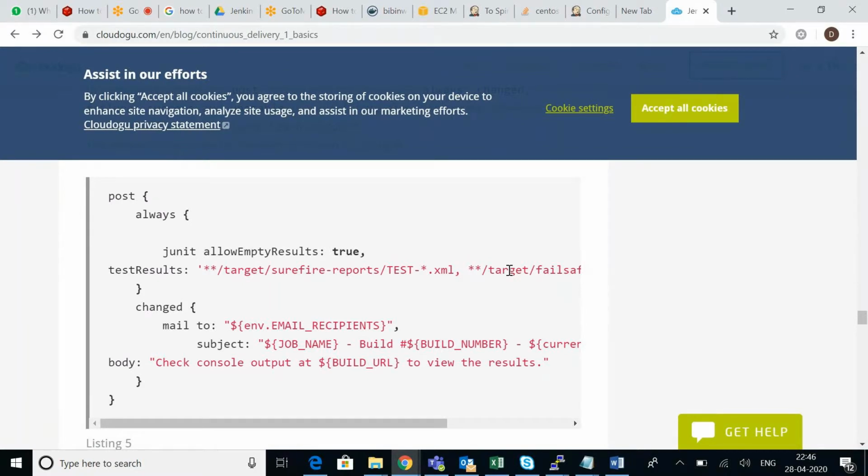This is the mail notification in your pipeline. We have already seen mail notification via Freestyle and Maven project, right? So for pipeline, this is the way. In your Jenkinsfile, you have to add this. Then it will work.